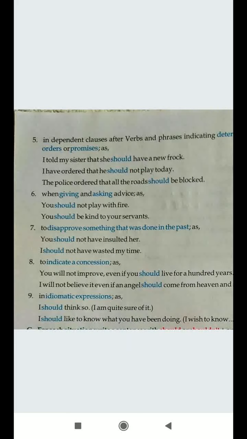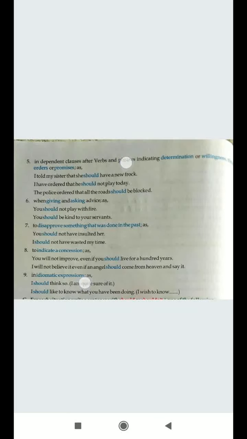Next one, in dependent clauses, after verbs or phrases indicating determination, willingness, threat, order, or permission. Like in dependent clauses, where you show some kind of determination, you show some kind of willingness that I will do this, or you place some order or threats, there also you make use of should. Let's see the example to understand it better. I told my sister that she should have a new frock. I told my sister that it's my opinion, it's my willingness.